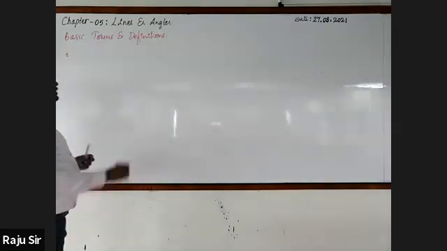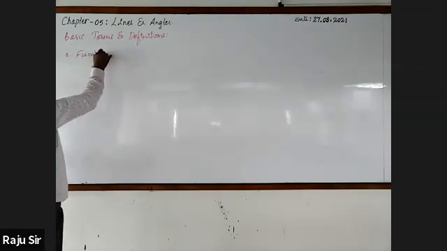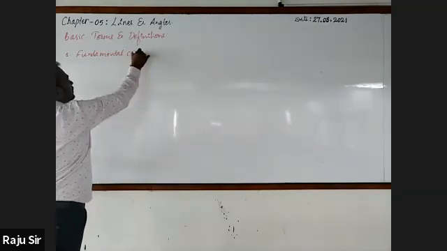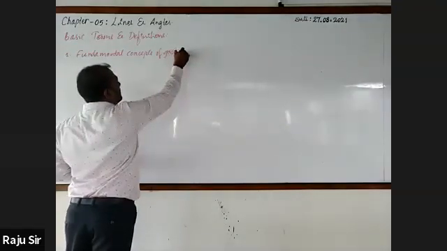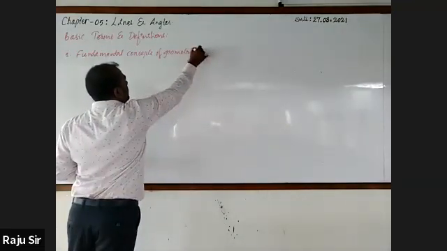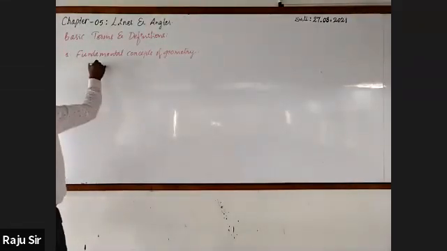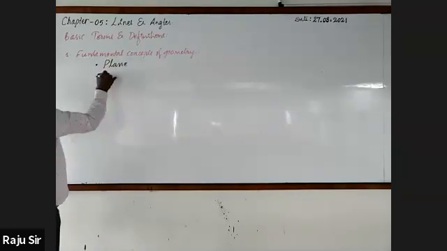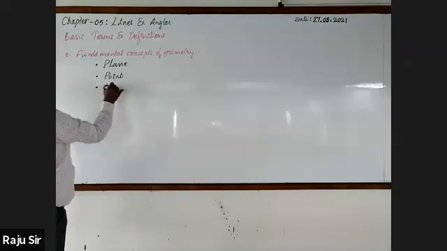First one, just write fundamental concepts of geometry. Is that right? First one, plane. Second one, point. Third one, line.